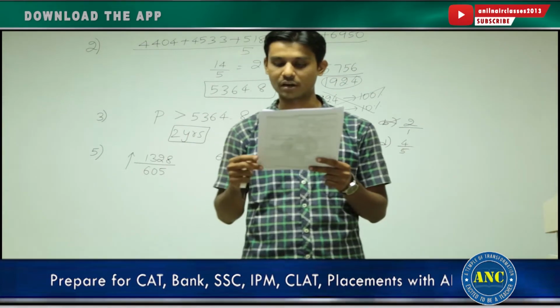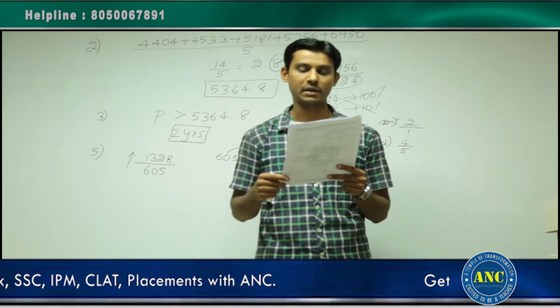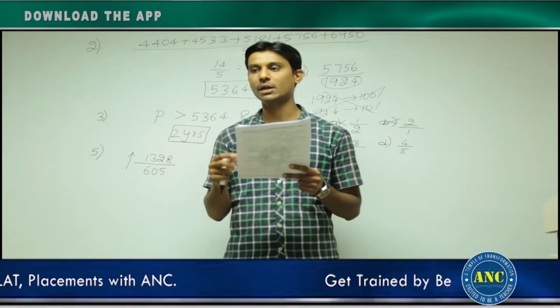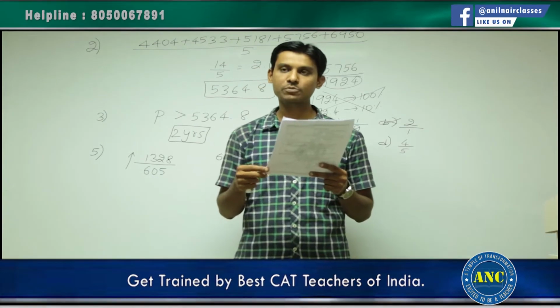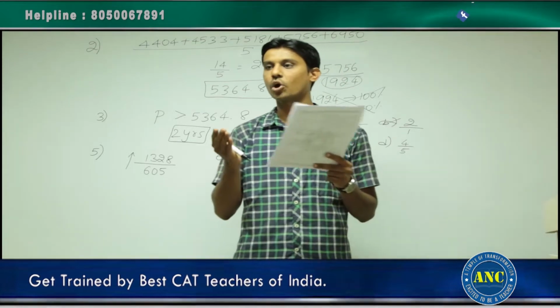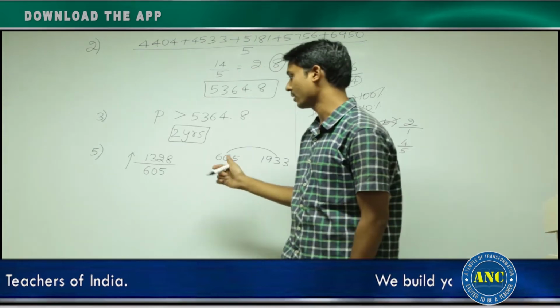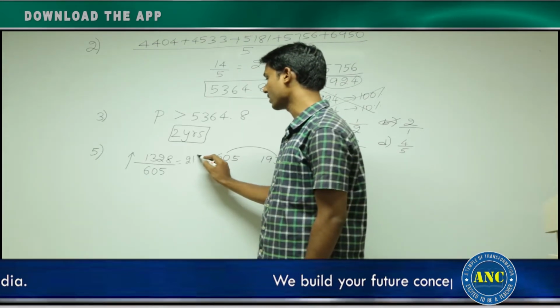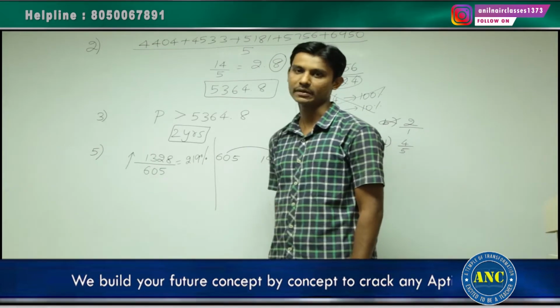Check with the answer options. First option is 275%. It is too much more than 200%. Second option is 320%. It is exceeding 200% by a greater margin. Third option is 189%. It is not greater than 200%. Only option left is the fourth option, that is nothing but 219%. Answer for this particular question is 219%.